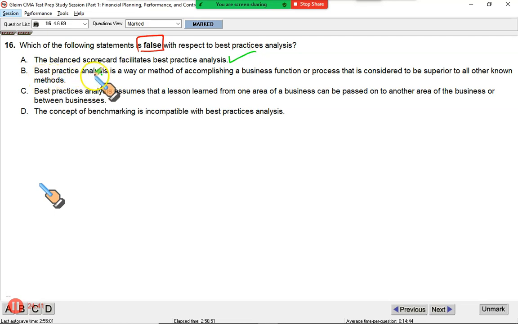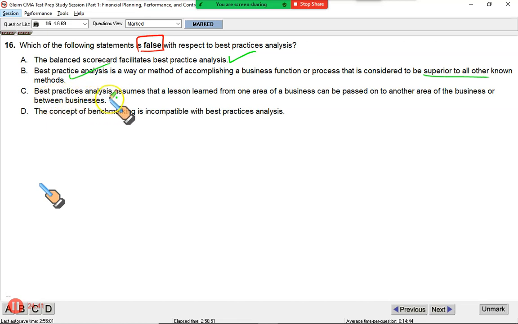B, best practice analysis is a way or method of accomplishing a business function or process that is considered to be superior to all other known methods. Yes, when you say best practice analysis, it means we are analyzing that process which is considered to be better than others. This is a true statement.